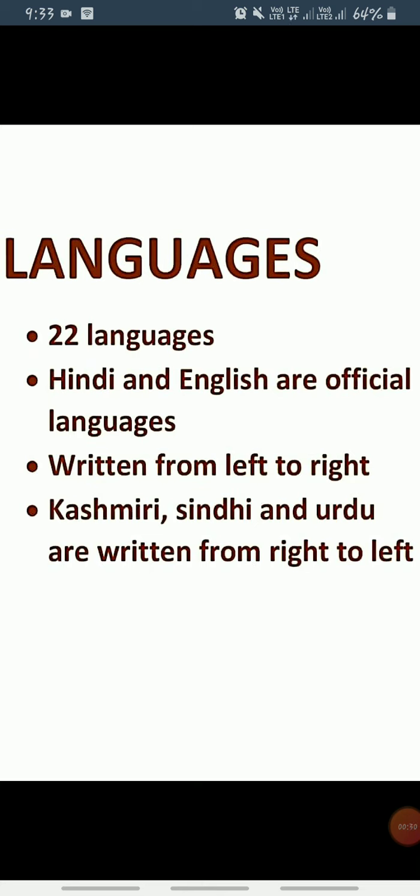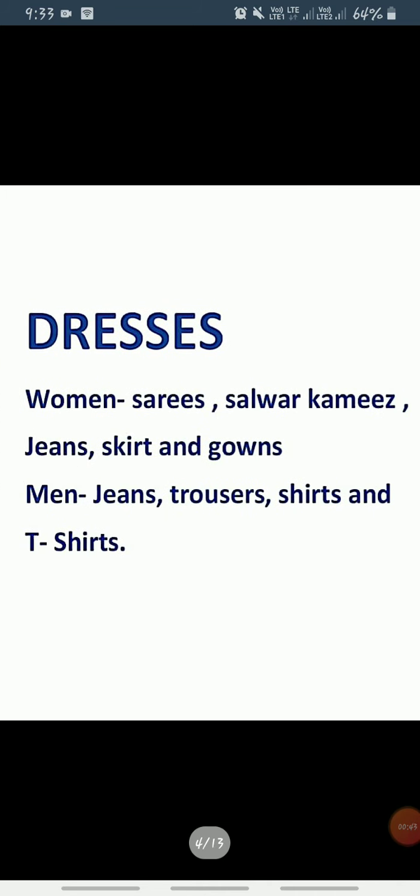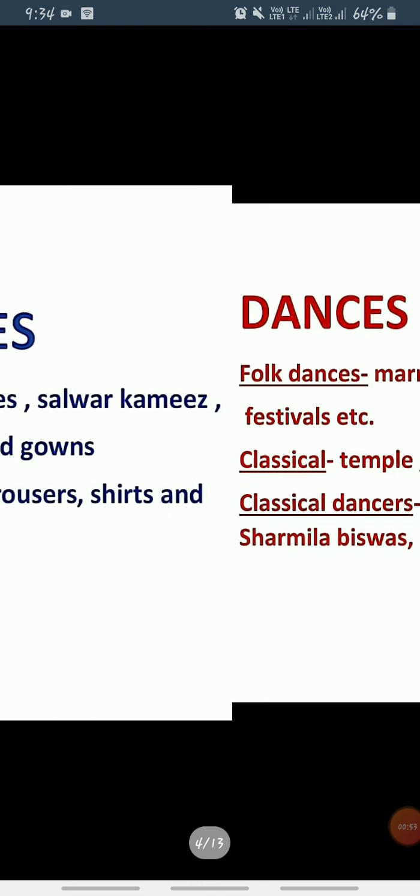the official languages. And most languages are written from left to right, but Kashmiri, Sindhi and Urdu are written from right to left. Next is dresses. Women wear saris, salwar kameez, jeans, skirts and gowns, and men wear jeans, trousers, shirts and t-shirts.